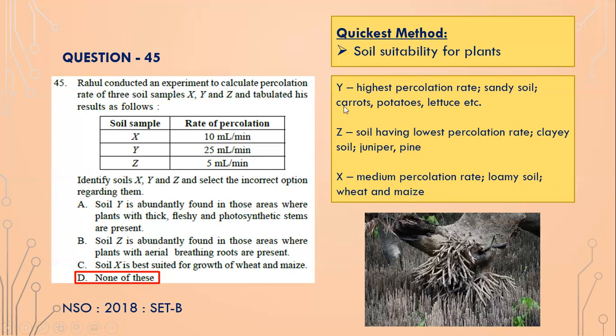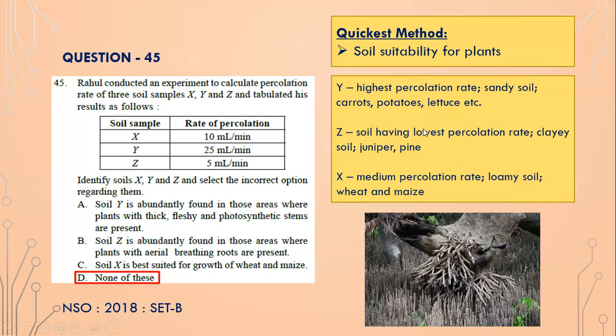Soil Y, which is the sandy soil, is found in those areas where plants with thick, fleshy, and photosynthetic stems are present, isn't it? So carrots, potatoes are all thick and fleshy, and lettuce again has thick, fleshy, photosynthetic stems and leaves when you consume it. Soil Z is evidently found in those areas where plants with aerial breathing roots are present, isn't it?